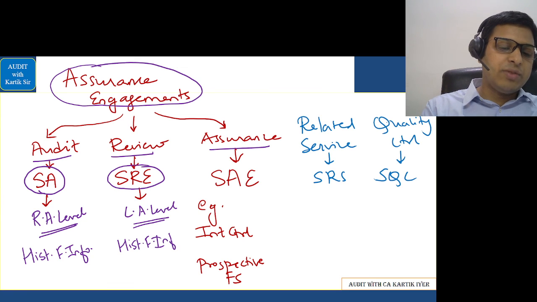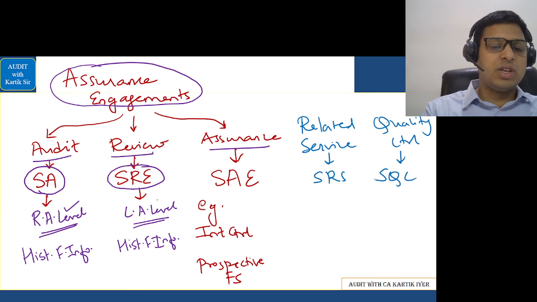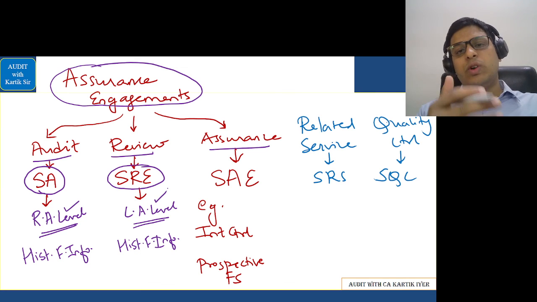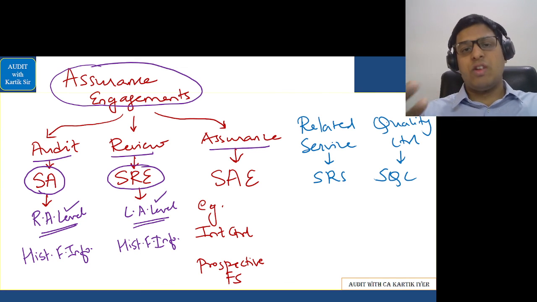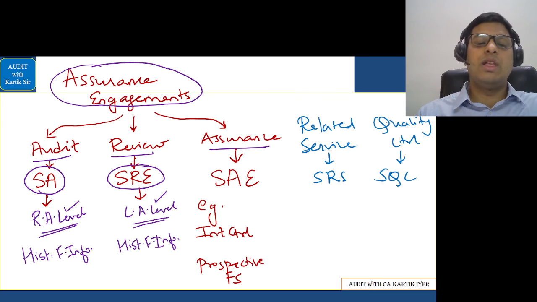So what is the basic difference between these two? In one, you're reaching the RA level, in the other, you're reaching the LA level. And RA level, as I just told you, is a high level of assurance, and LA level is a moderate level of assurance. For reaching RA level, you have to do more work. For reaching LA level, you have to do less work.